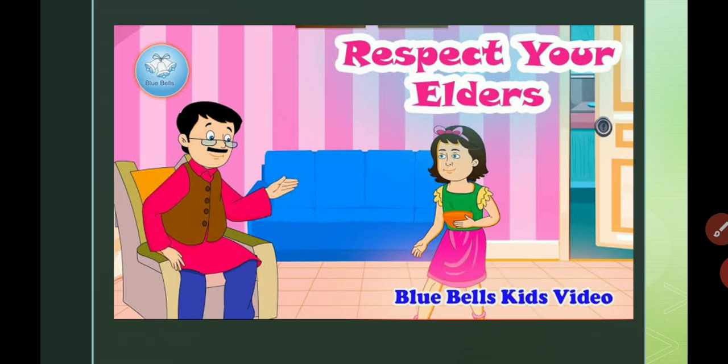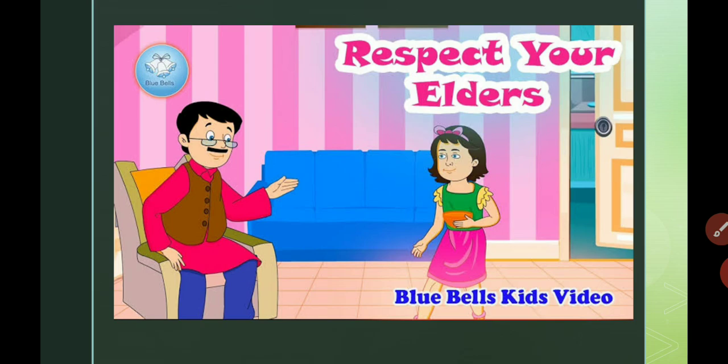Respect your elders. Now Ronita is going outside and her father makes her understand not to go outside. There is the dog days today, so don't go outside. If you go outside, you will fall sick. So study right now and go outside to play in the evening. But Ronita says, no Papa, I will go outside to play. I don't want to be here. I don't want to study.